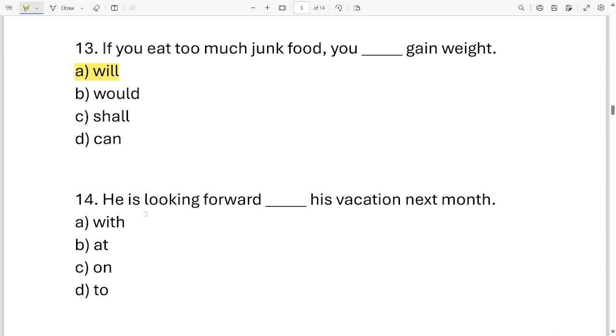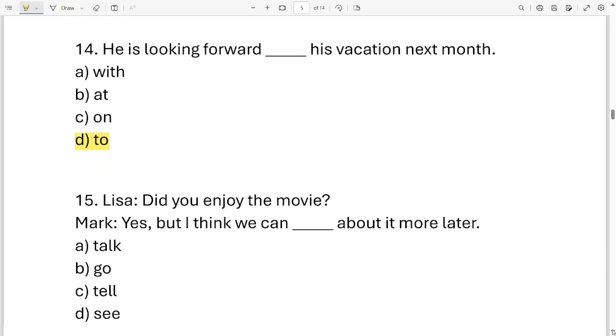Next one. He is looking forward dash his vacation next month. Your options are with, at, on, to. These are the 4 options. Which one is correct? It is option D. He is looking forward to his vacation next month.